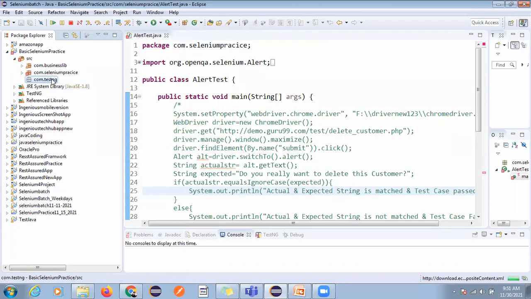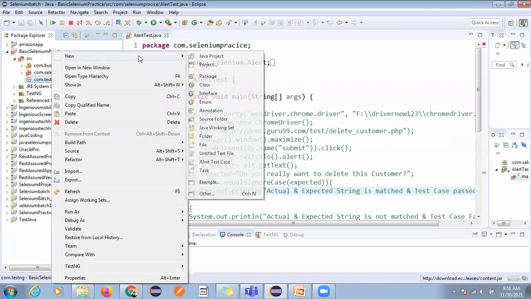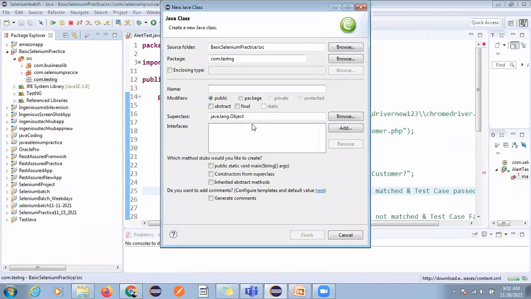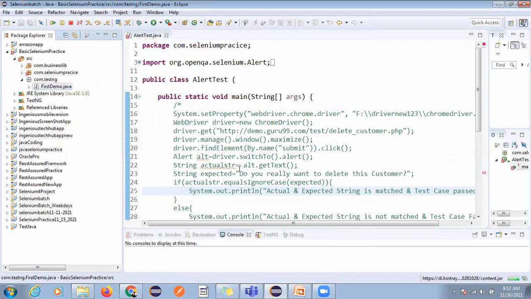Okay, and inside this I'll create one class, first test, first demo, like that. Okay, and no need to select the main method because we will use TestNG.